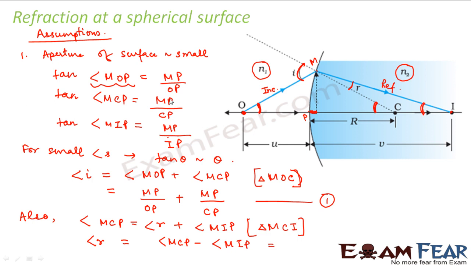So what is angle MCP? Angle MCP is nothing but MP by CP minus angle MIP is nothing but MP by IP. So we now name this equation as equation 2. Now from Snell's law, we know that sin I by sin R is equal to N21, that is N2 by N1.